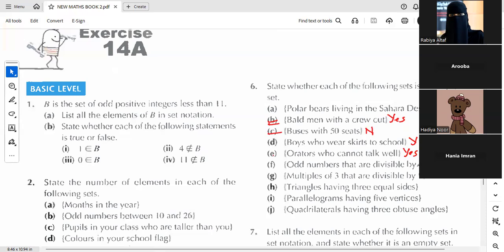Next one, odd numbers that are divisible by 4. Is there any odd numbers जिसको हम 4 से divide कर सकते हो? No. बल्कि कर सकते हैं ना. 4 is divisible by 4, 8 is divisible by 4. So it means this is not an empty set. G, multiples of 3 that are divisible by 9 as well. Yes, because again 9 is also divisible by 9.